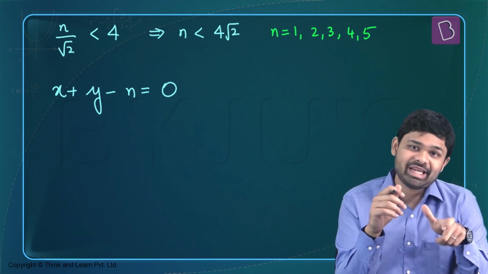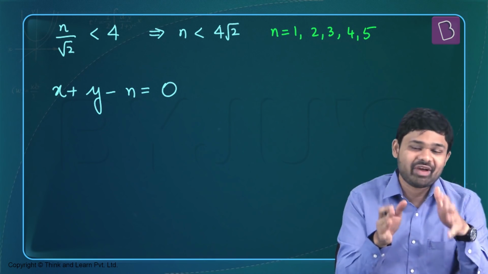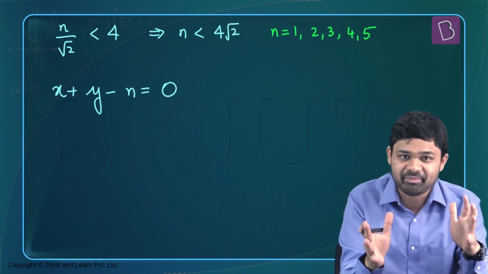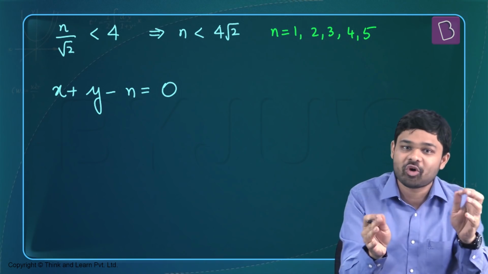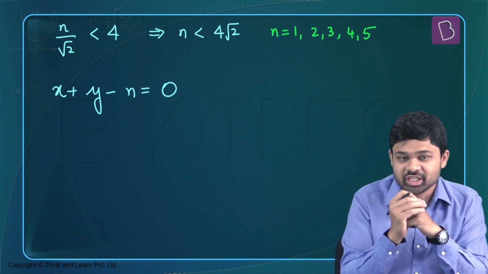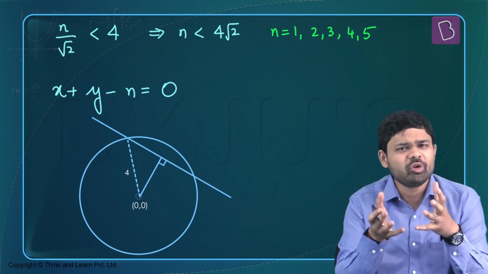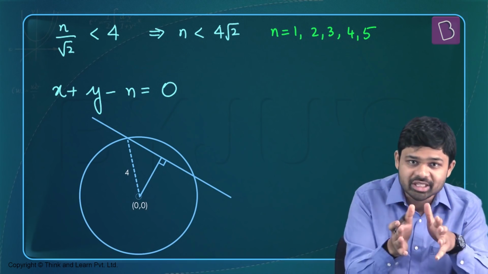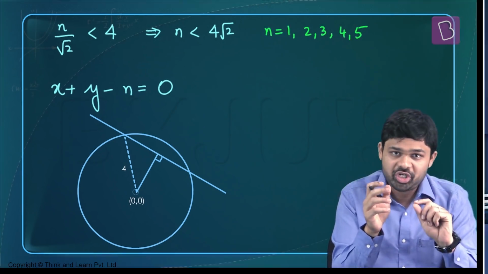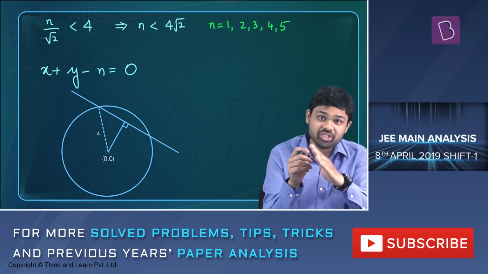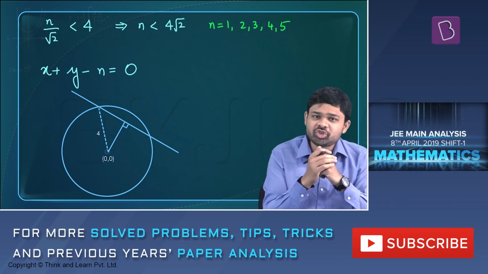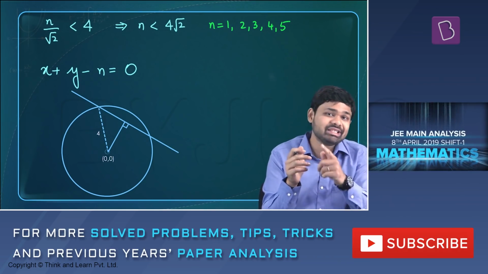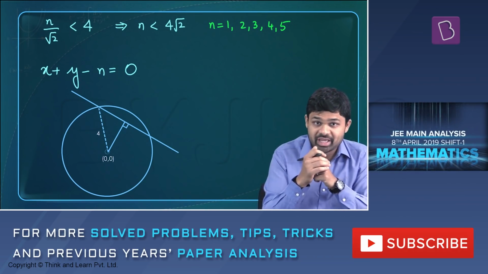Now, how do you find the length of the intercept? Or in fact, in this question, how do you find the intercept itself? Because the intercept is the length of the secant inside the circle. So how do you find that intercept? We're going to make use of the Pythagorean theorem. Look at this particular point here. So in this particular point, the origin and the shortest distance of the straight line from the center of the circle, this is going to be one of the legs of the right triangle.